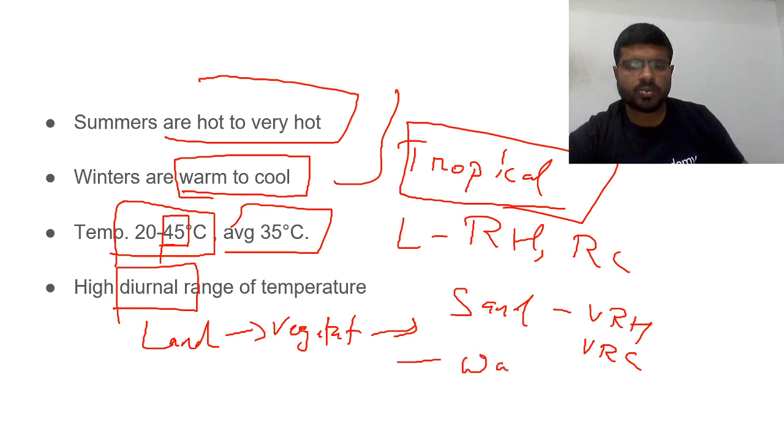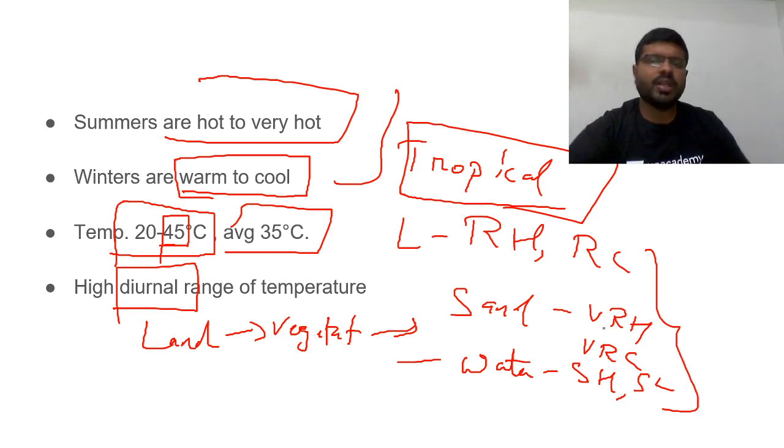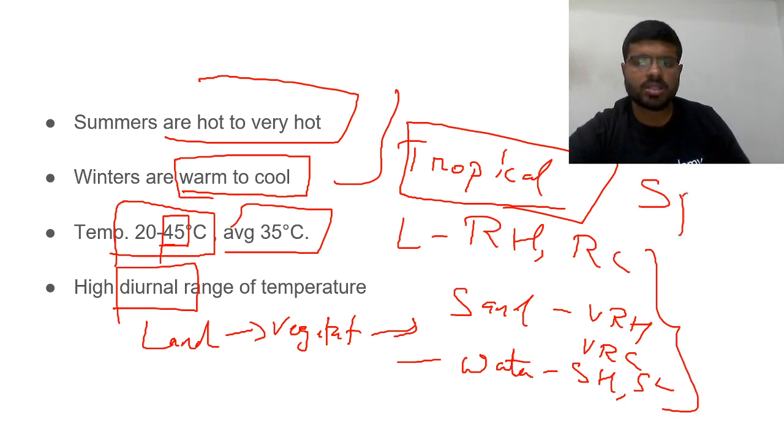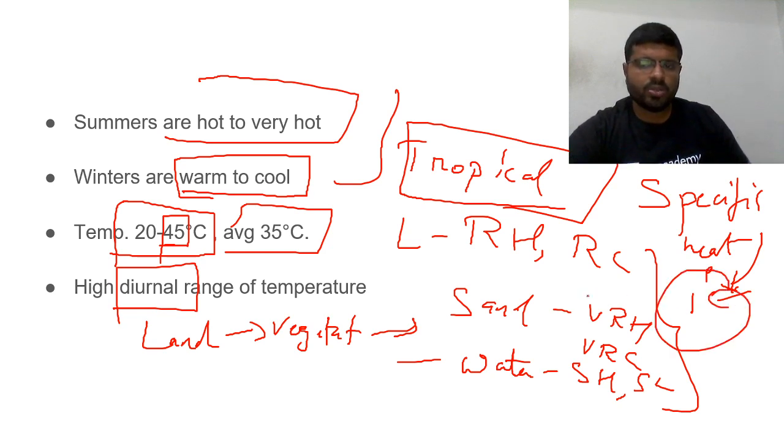Whereas water: slow heating, slow cooling. This is because of specific heat. I think you heard the concept called specific heat. Amount of energy required to increase the temperature by 1 degree centigrade. So land in general rapidly heats, rapidly cools. Sand, it very rapidly heats, very rapidly cools.